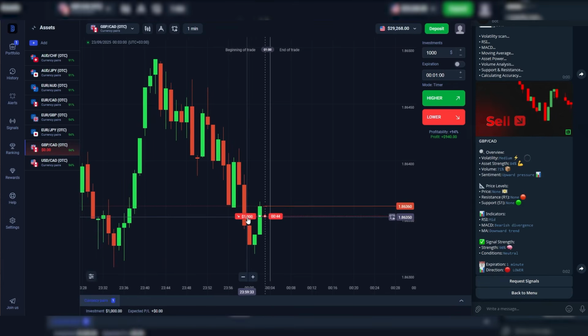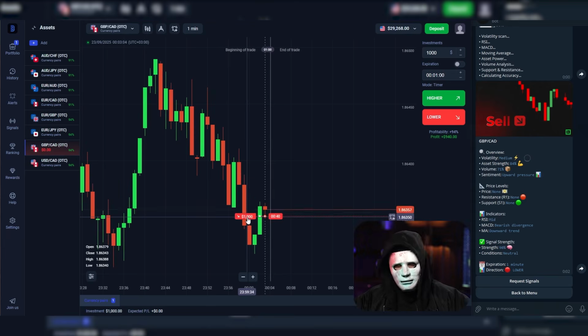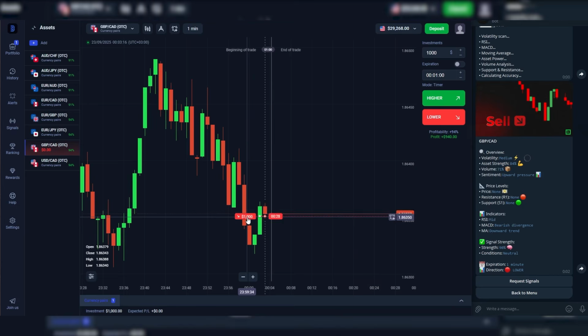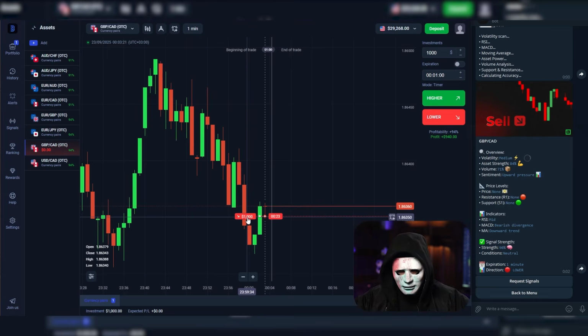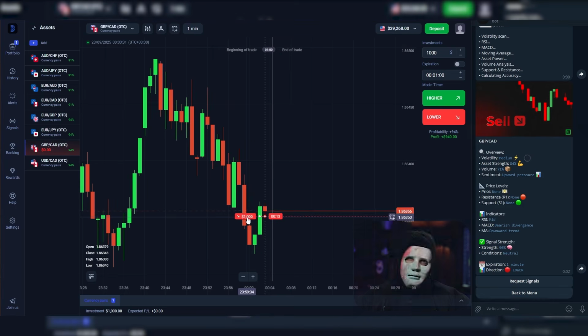Let's wait. Let's see how this turns out. But right now, okay, it's not the most pleasant situation when the chart is above the entry point. But in any case, we still have 30 seconds left. We can see that the candle is leaving a shadow. It's not letting it grow. We're going lower. We can't break through a certain resistance. That's why I think the red candle should drop sharply now, because buyers can't handle the resistance.